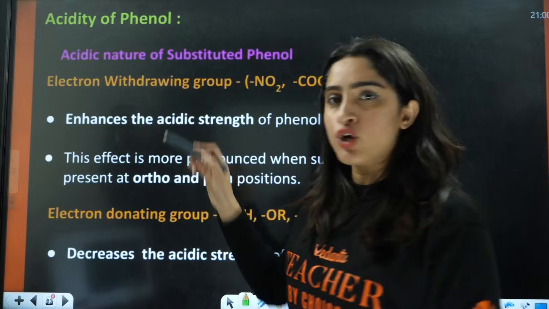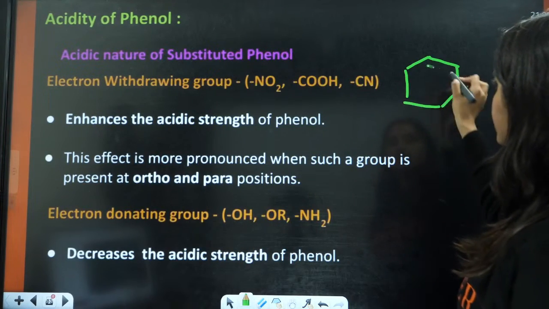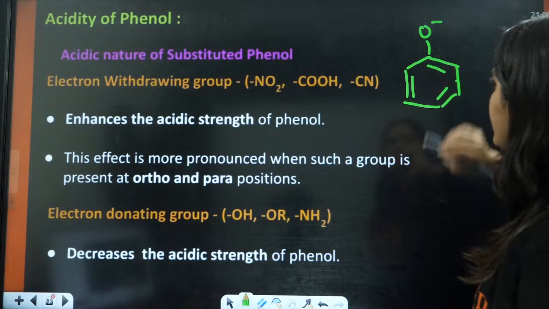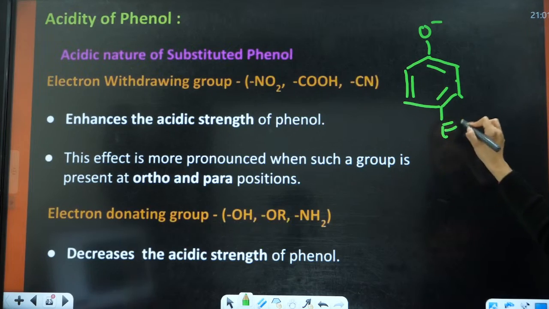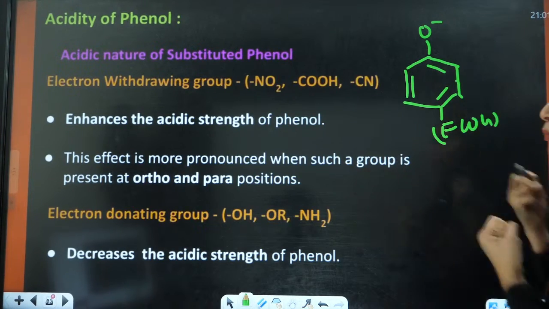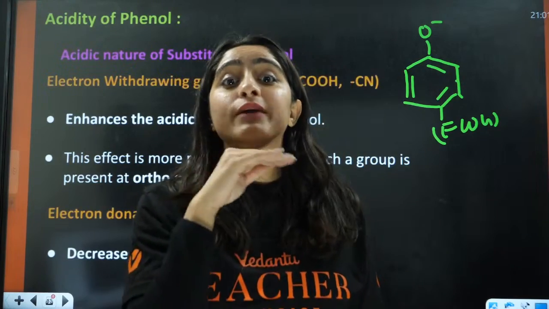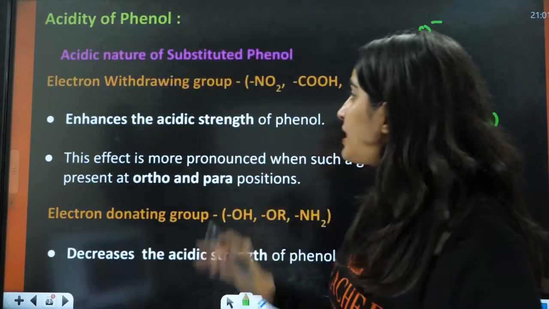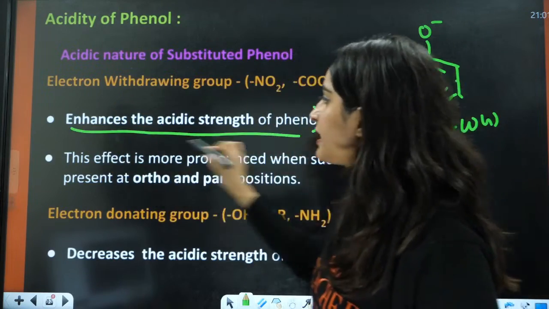So this is phenol, this is the phenoxide ion. If you have any electron withdrawing group, that is going to pull the electron. If something is negative, you are taking away the electron. That means you are making it more stable. So an electron withdrawing group enhances the acidic nature of phenol.